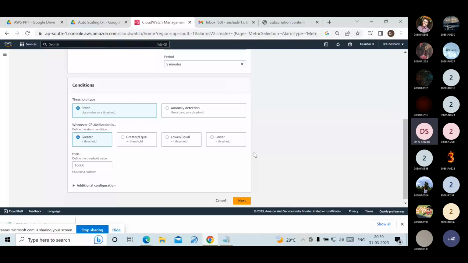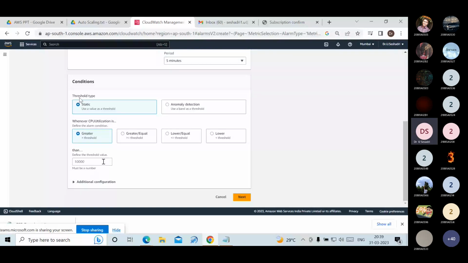Threshold type is static. My threshold is reaching 80% of the CPU utilization. Click on next option.